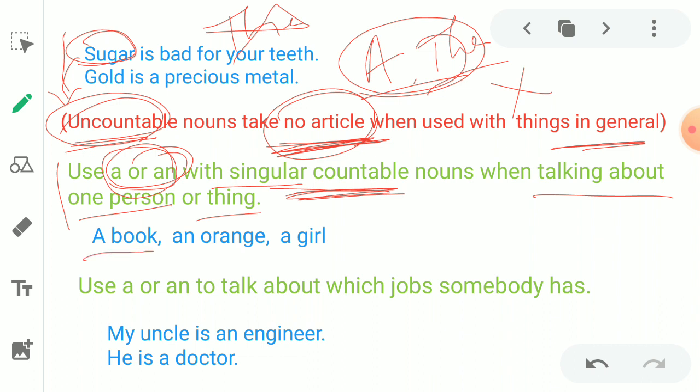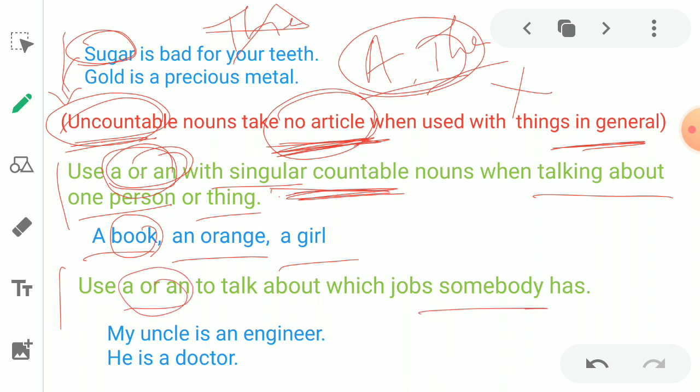A book. Here book is singular. Got it? No doubt at all. And countable. We can count book like 1 book, 2 books, 3 books, like that. Similarly, an orange. A girl. Got it? Here a or an is used with singular countable nouns. Is it clear? Yes.